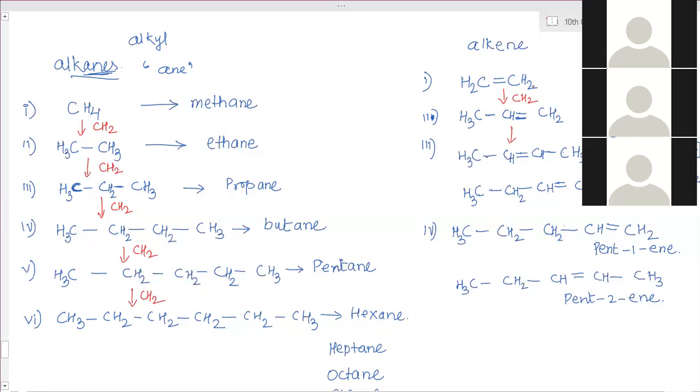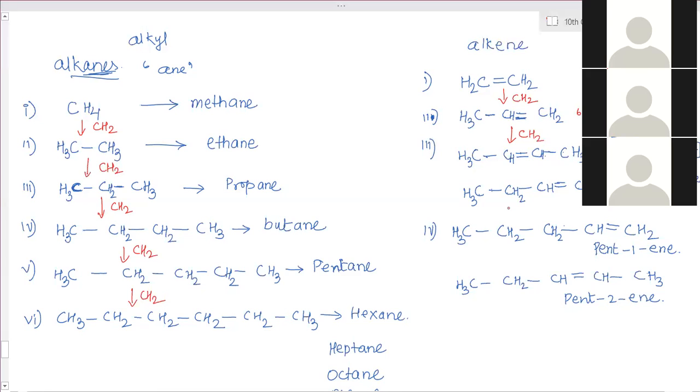How many hydrogens are there? 4, 5, 6. Here it is 4. CH2. Now here to here, 1 carbon extra. How many hydrogens extra? Here 6 hydrogen atoms, here again 3, 4, 5, 8. So again the difference is 2.